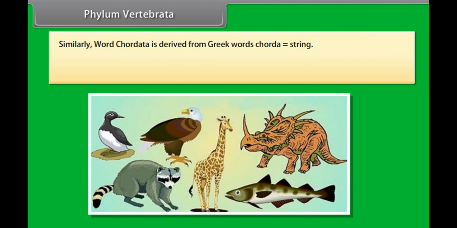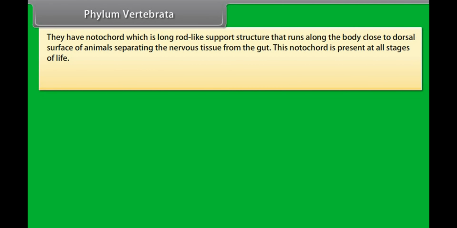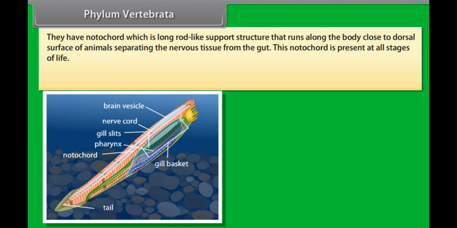Phylum Vertebrata. Similarly, the word Chordata is derived from the Greek word chorda, which is string. The animals are bilaterally symmetrical, triploblastic, coelomic, and segmented, with complex differentiation of body tissues and organs. They have a notochord, which is a long rod-like support structure that runs along the body close to the dorsal surface of the animal, separating the nervous tissue from the gut. This notochord is present at all stages of life.